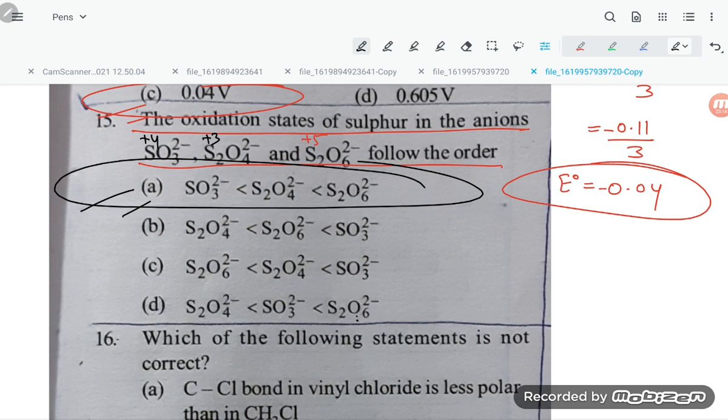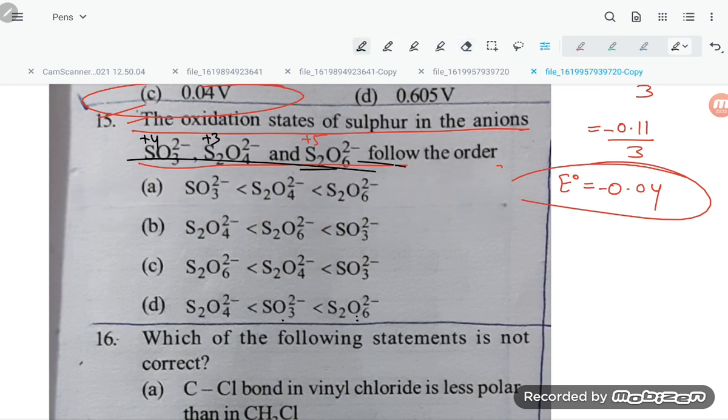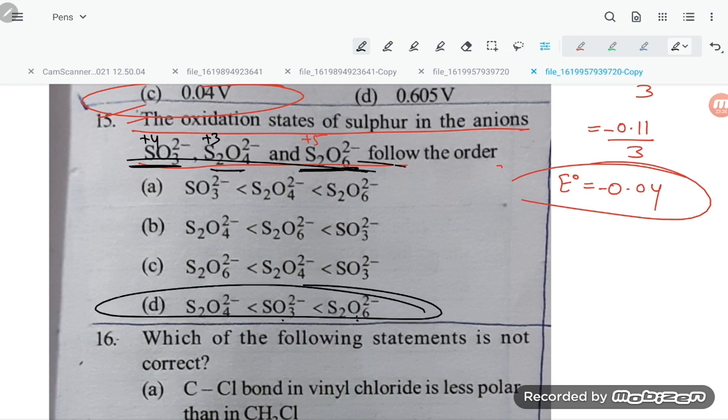S2O6 2 minus, SO3. Oh, sorry, students. Here is the order I wrote wrongly. So S2O6, then this will come, then this one. So option number D is correct.